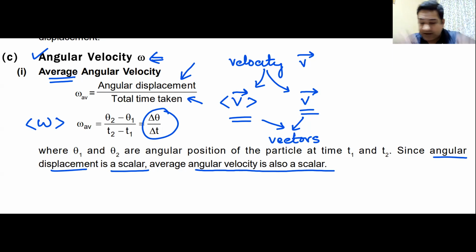Do you all understand this? Can I have some raise hand that you understand this? It is total angular displacement, theta final minus theta initial, divided by final time minus initial time, which is basically the time taken. Total displacement divided by total time is omega average. I'll give you a minute to note it down.